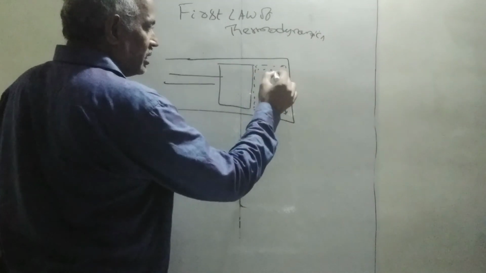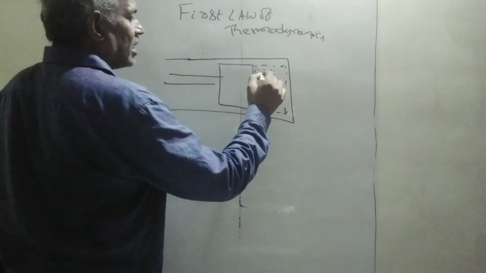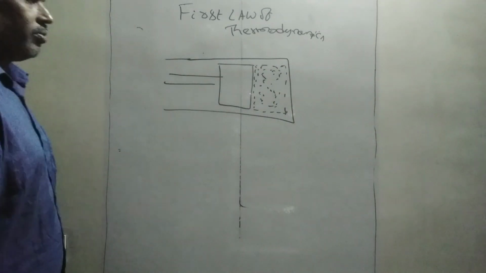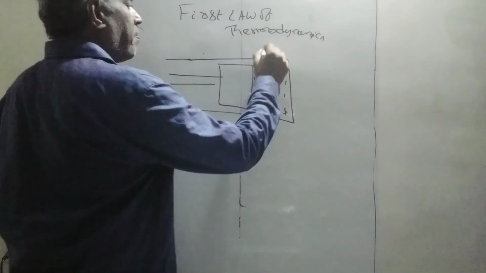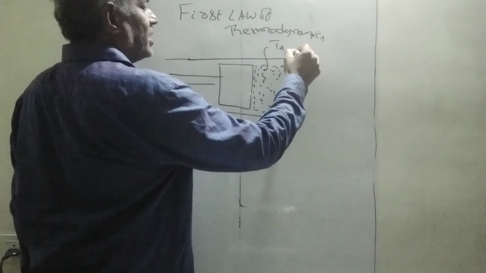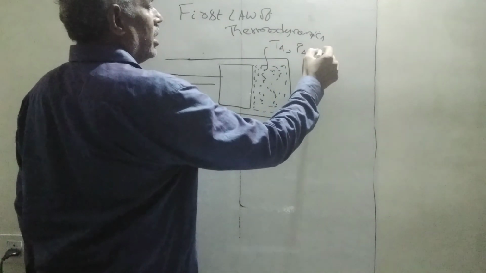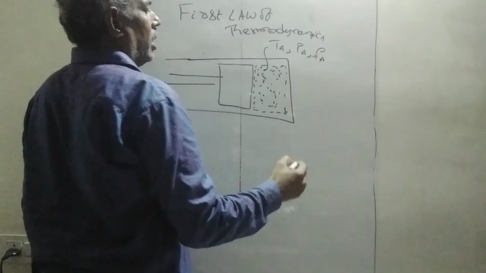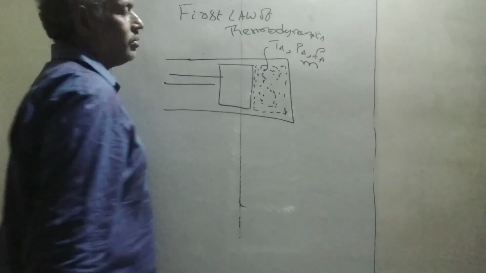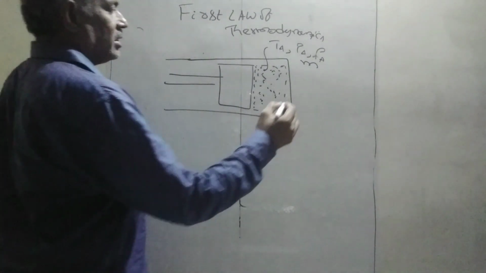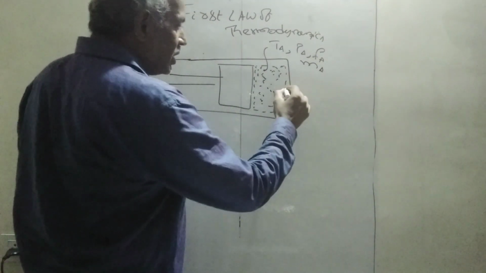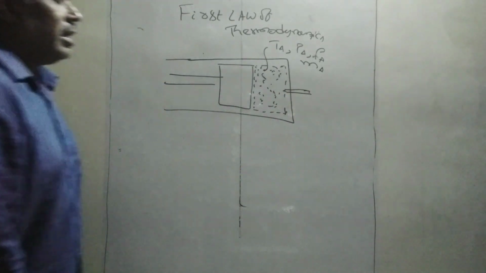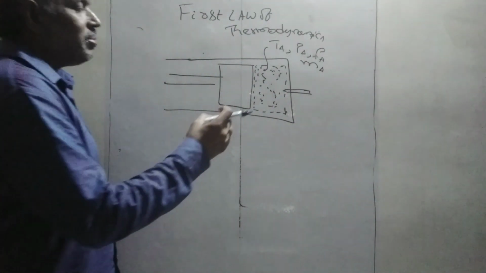Now, this system consists of air-fuel mixture. Initially, the temperature is Ta, pressure is Pa, density is rho a, and it has a mass Ma. Now, in this position, the system is ignited with a fuel.